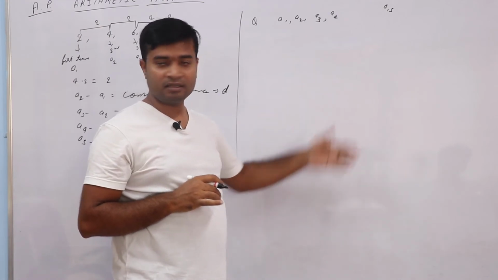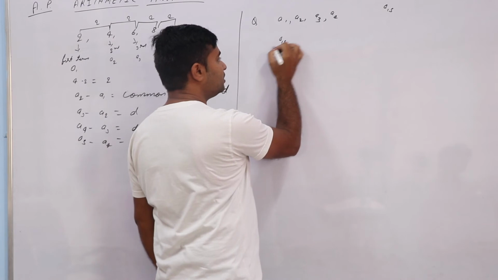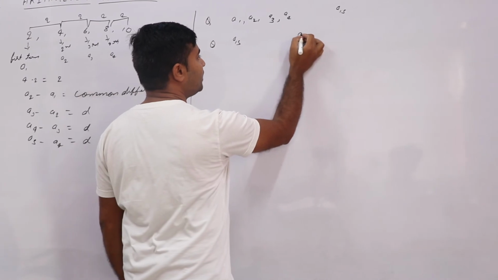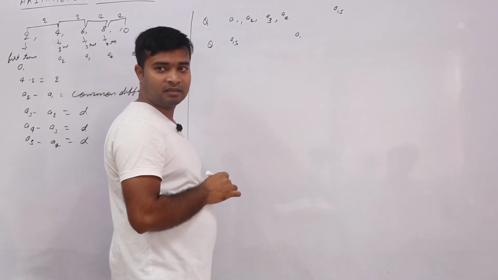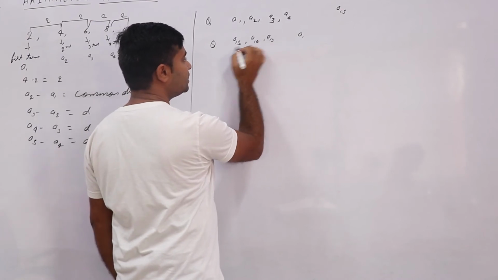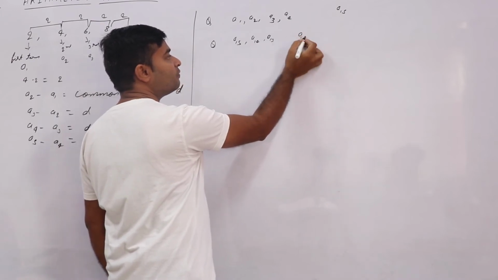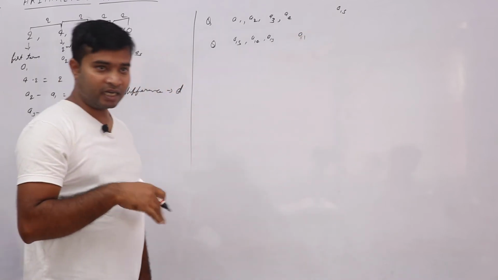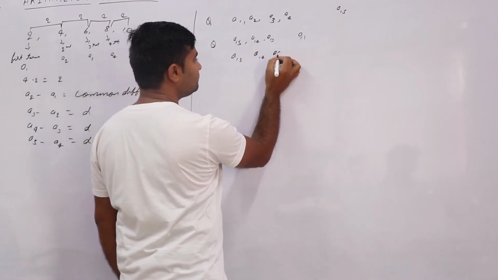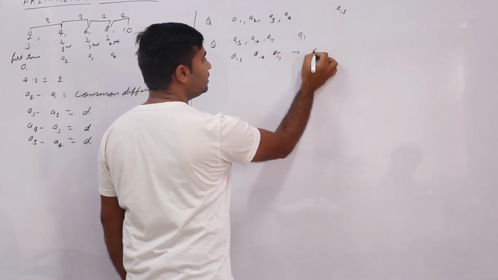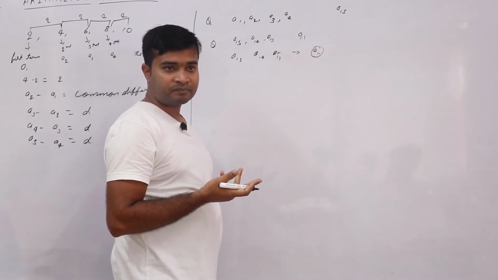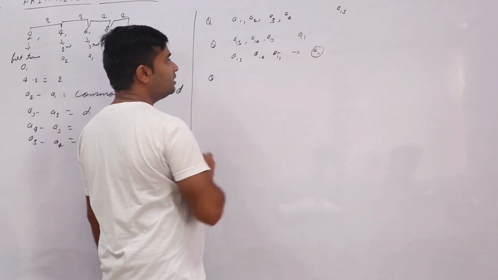In another question they can give the 15th term and ask you to find the first term. Or like here, A15, A14, A13 are given, three terms are given, and they ask you to find the first term. One kind of question can be like A15, A14, A13 given, and they ask you to find the 11th term.